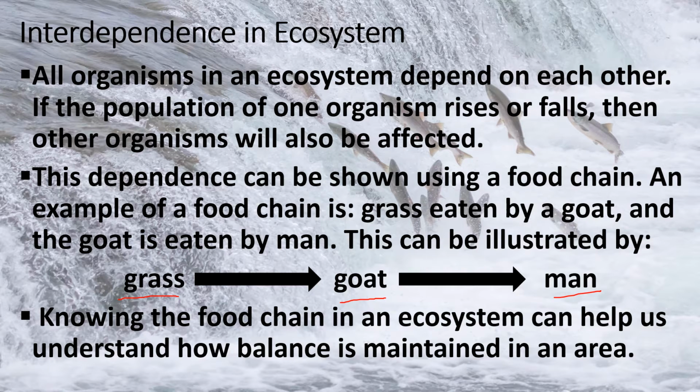The arrows here point to the organism that eats the other organism, and it also shows us how energy is transferred from one organism to the one that ate them. Knowing the food chain in an ecosystem can help us understand how balance is maintained in an area.